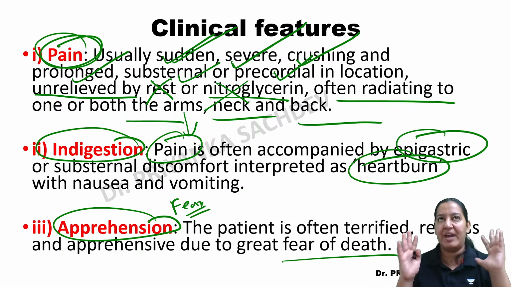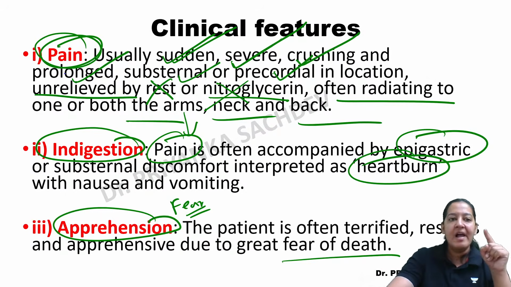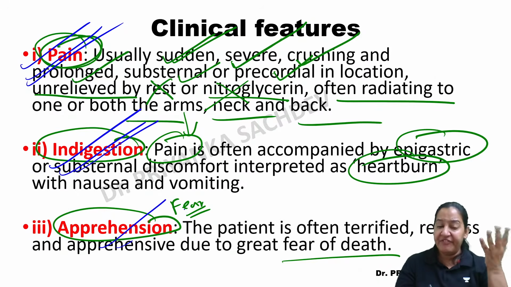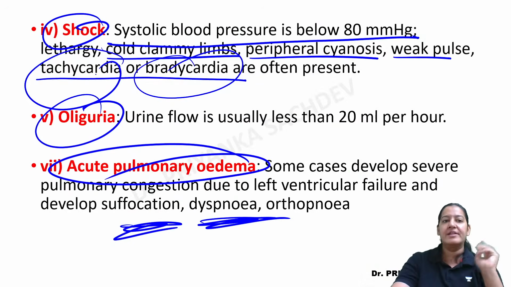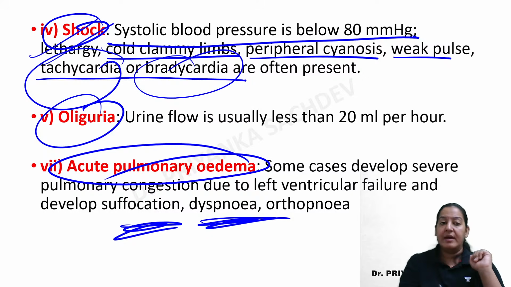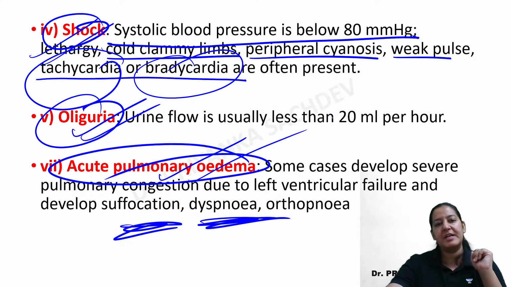So imagine a patient in front of you on a stretcher having severe chest pain, having epigastric pain, having fear, apprehension of death, right? The patient is in shock. If you take the pulse, it is weak. If you take the BP, it is low and all organs are receiving less blood. Kidney, the patient has oliguria and the patient has breathing difficulty. The patient is a typical case of MI.